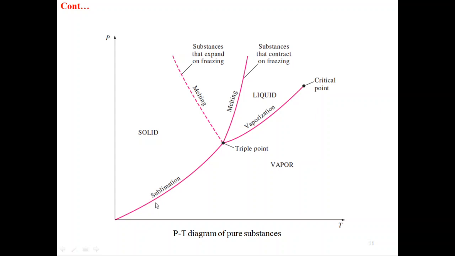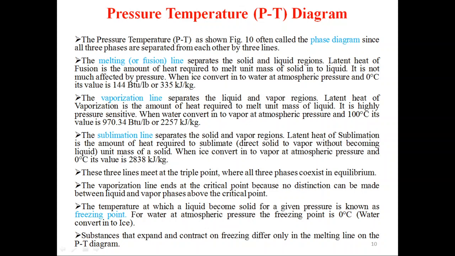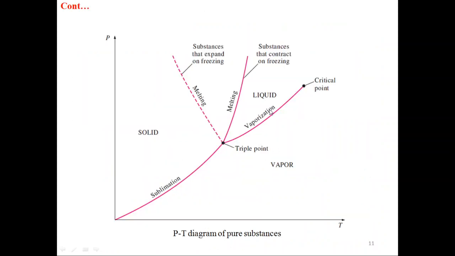So sublimation separates the solid and vapor regions. When solid is converted directly into vapor, the process is the sublimation process. These three lines meet at the triple point, where all three phases coexist in equilibrium.